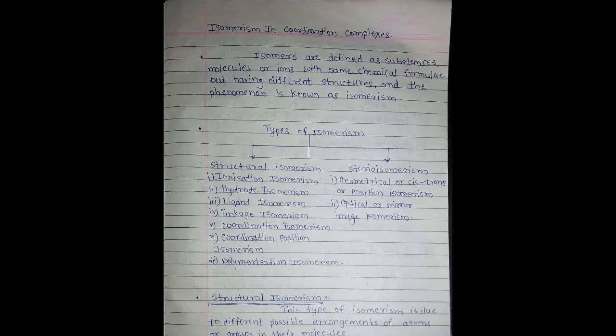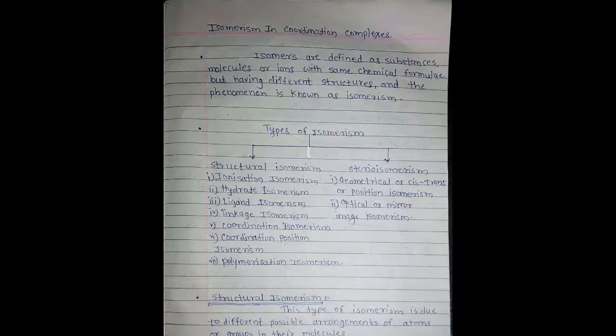Today we discuss isomerism in coordination complexes. What is meant by isomerism? Isomers are defined as substances, molecules or ions with the same chemical formula but different structures, and the phenomenon is known as isomerism. Isomerism is of two types. The first one is structural isomerism and the second one is stereoisomerism.